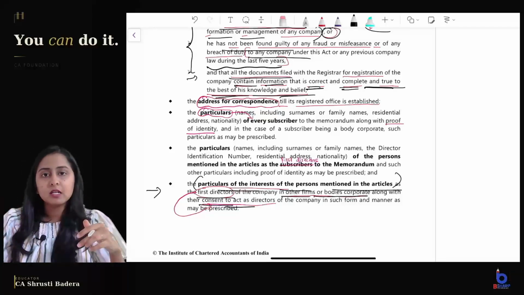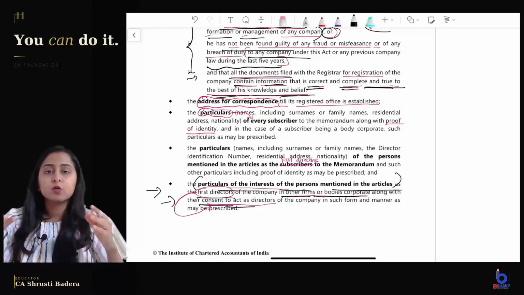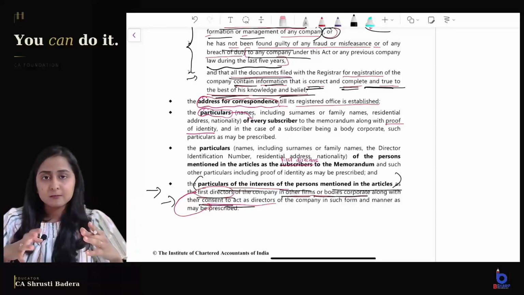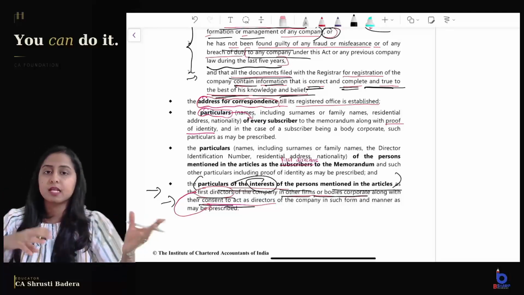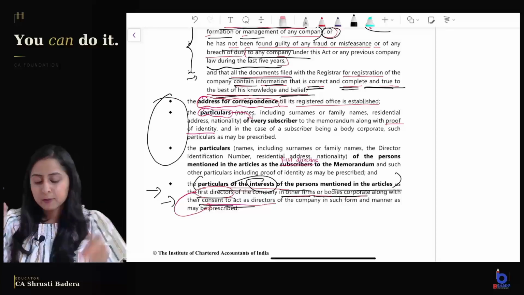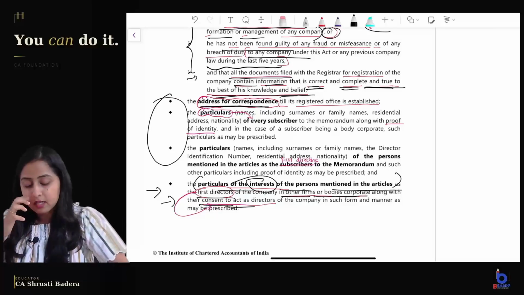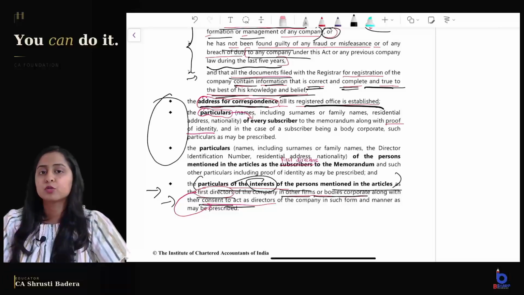Okay, so two declarations we saw, and documents we saw, MoA and AoA. In this documents list, add one more thing: consent to act as first director by the persons named as first directors in the articles. They also have to give particulars of interest in other firms and body corporates. Along with that, you will need this information. What? Address for correspondence till the registered office is established. Till your registered office is established, where should the Ministry of Corporate Affairs send you any documents if required, right?